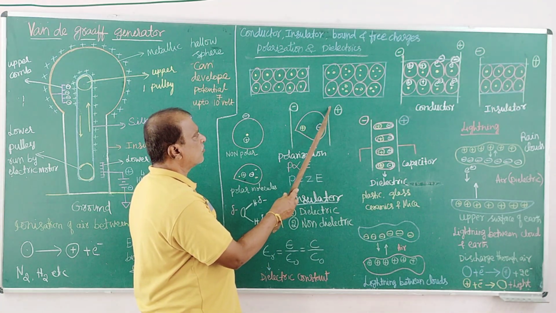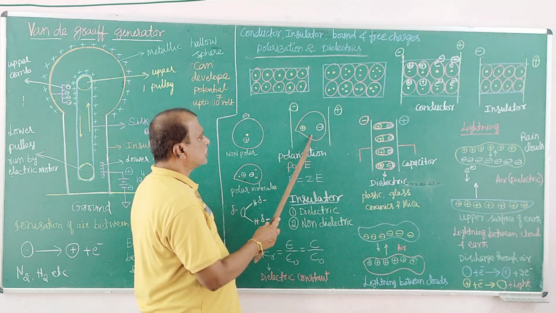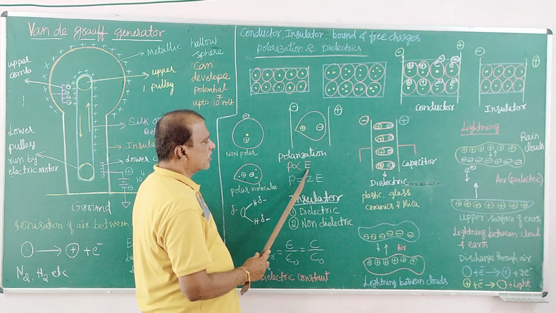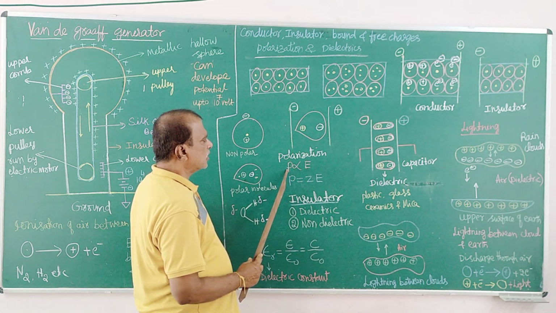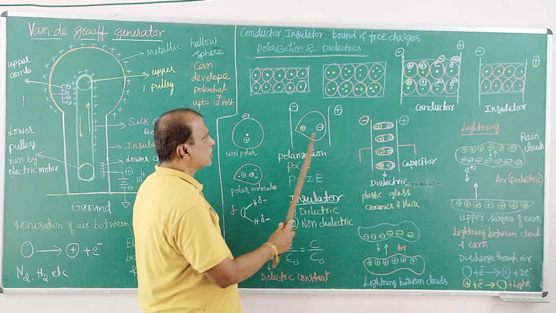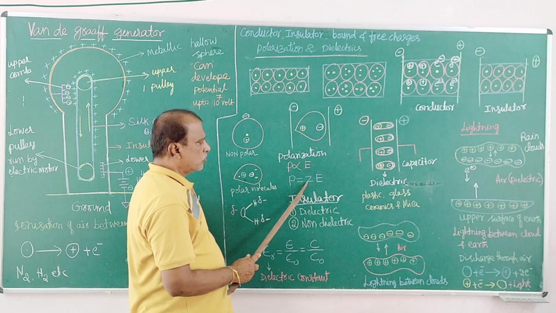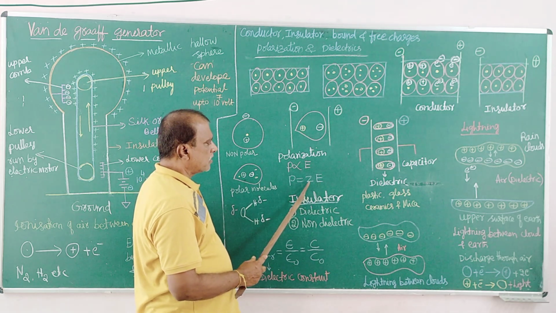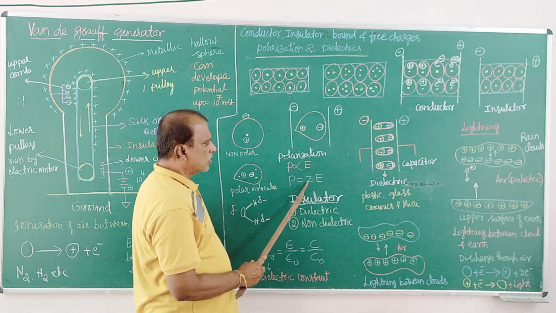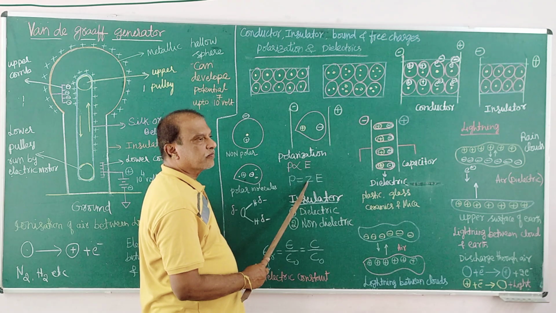E is the magnitude of the electric field, and P is the magnitude of polarization. P equals Z, a proportionality constant, times E. Z is called the molecular polarizability.